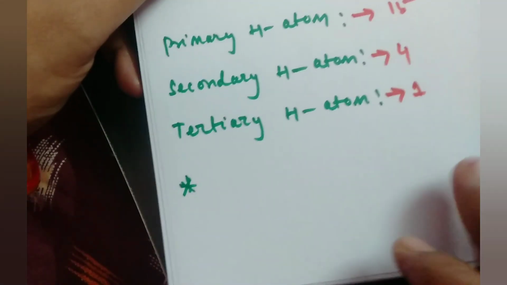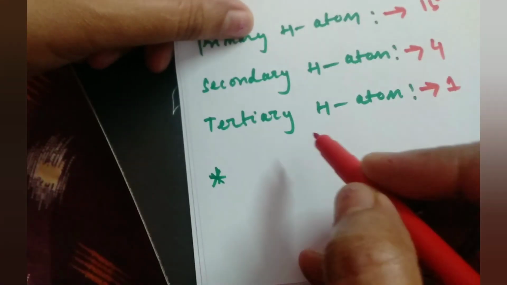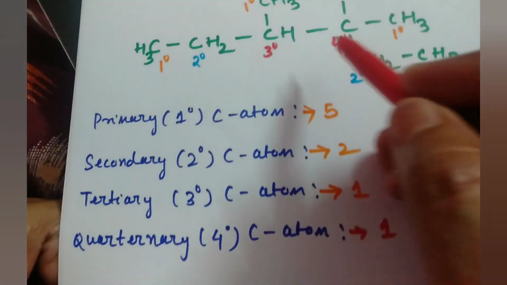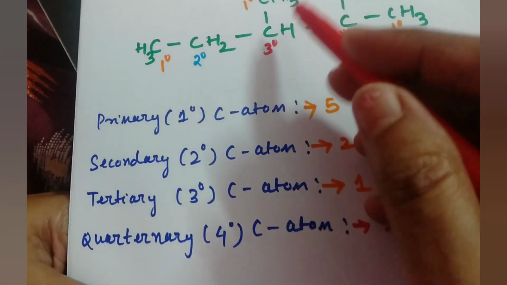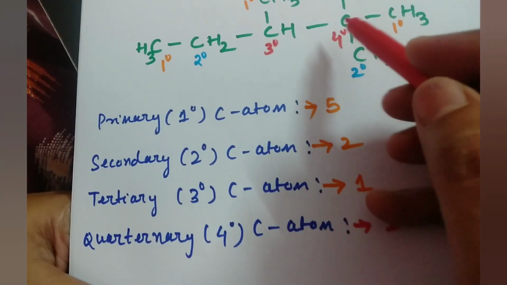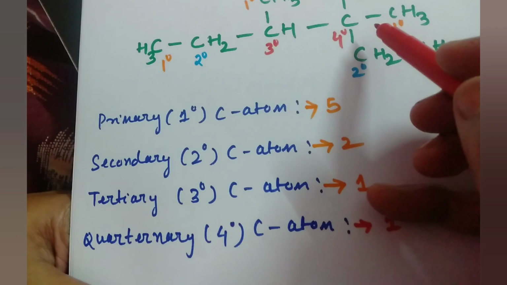Now another important point is how many quaternary hydrogen atoms are there. See here, the quaternary carbon, the carbon atom which is attached to other carbon atoms on 4 sides, is known as quaternary carbon. That means to the quaternary carbon there is no hydrogen attached.